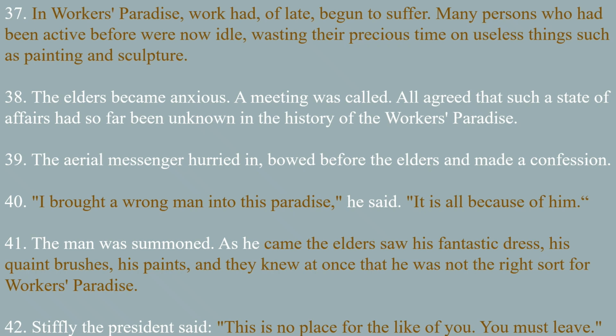40th line. I brought a wrong man into this paradise, the aerial messenger says. This is also an extract, dear students. You need to remember who said those sentences, which are the words I marked in brown color. You need to underline those lines and mark them as an extract. I brought a wrong man into this paradise, the aerial messenger said. He said, it is all because of him. These things are said by the elders of the workers' paradise. It is all because of him. Here him means the aerial messenger.